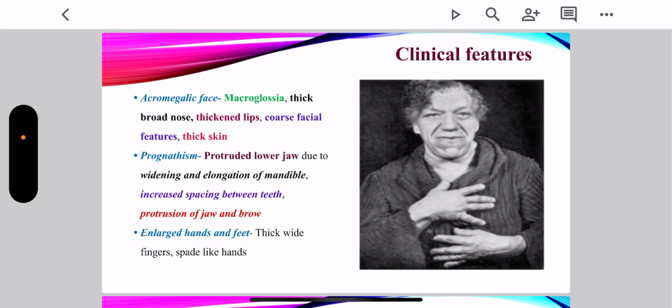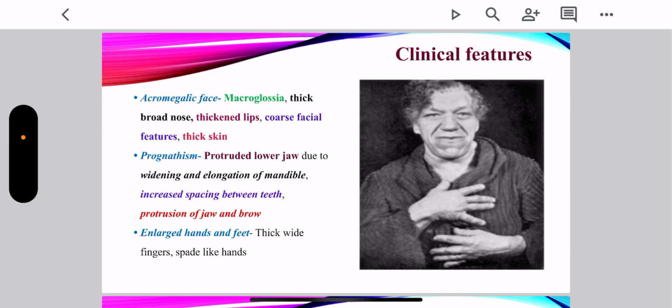Second feature is prognathism. What does it mean? It means that the lower jaw of the patient is protruded. Why? Because of widening and elongation of the mandible. So there will be more spacing between the teeth, and it would be accompanied by protrusion of jaw and brow also. That constitutes prognathism.